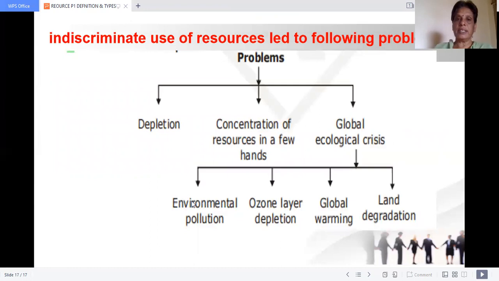Okay, so we have seen the types of resources based on the origin, exhaustibility, ownership, and status of development, technology development. Now let us see what problems indiscriminate use of resources will lead to. See, depletion of the resource, concentration of resources in few hands, global ecological crisis, that includes environmental pollution, ozone layer depletion, global warming, and land degradation. So we have to use the resources judiciously.